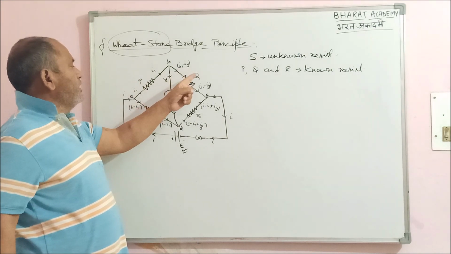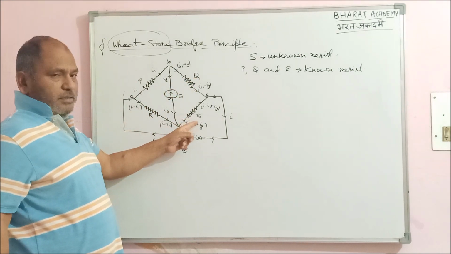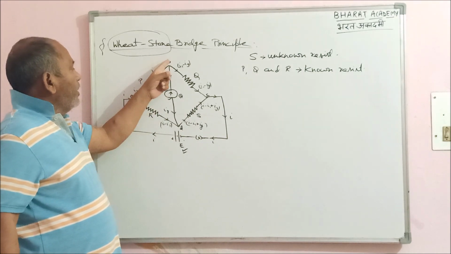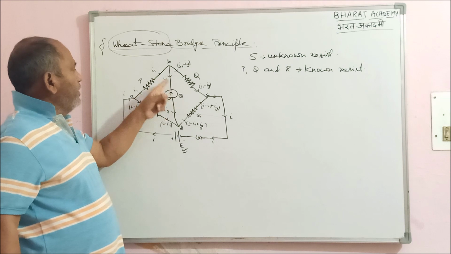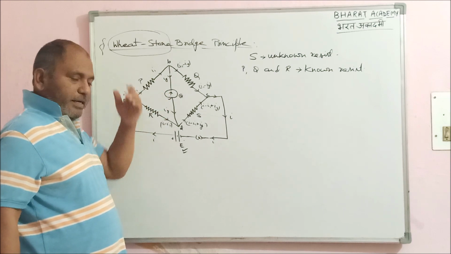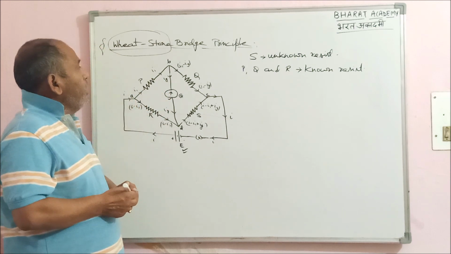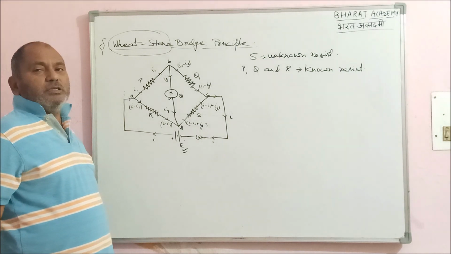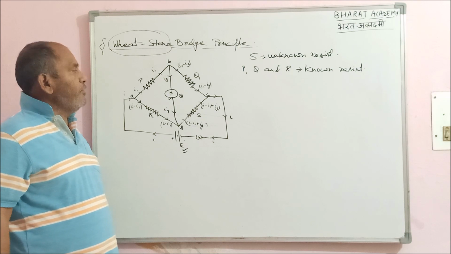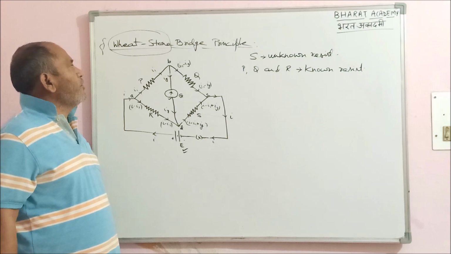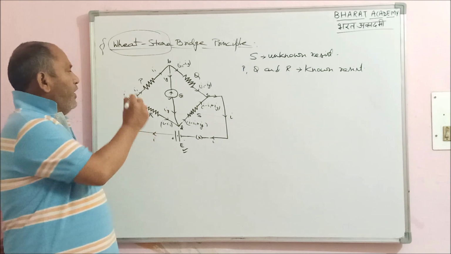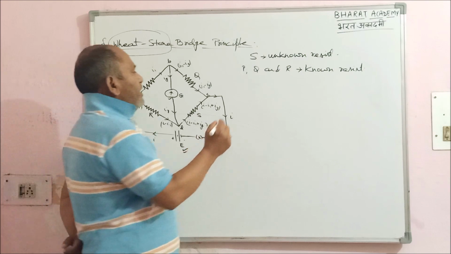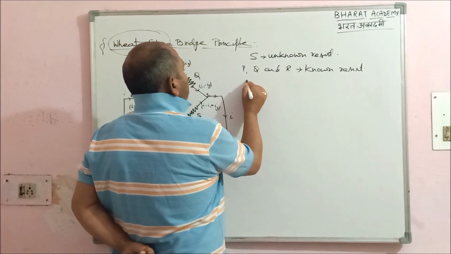So, four resistances P, Q, R and S are arranged in such a way that one of their diagonals is connected to a galvanometer and the other diagonal to a battery. This Wheatstone bridge is based on the principle of equilibrium of resistances. What Professor Wheatstone found is that if we adjust the values of P, Q, R and S in such a way that no current flows in the galvanometer,